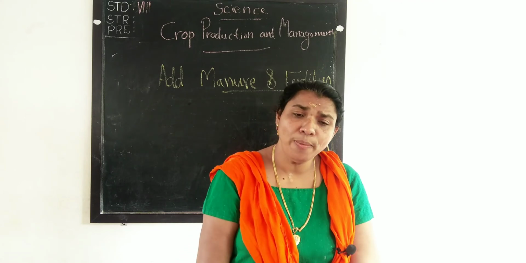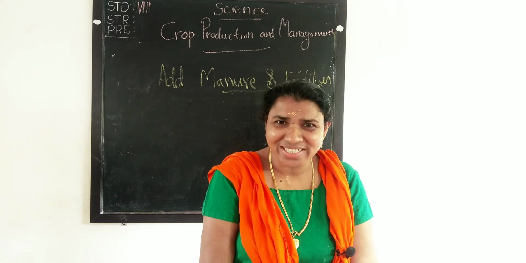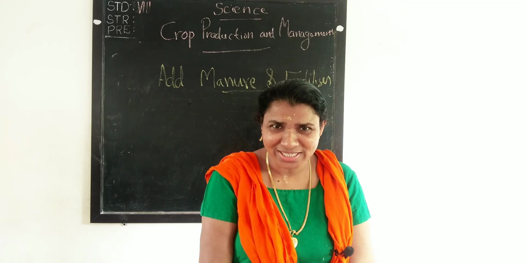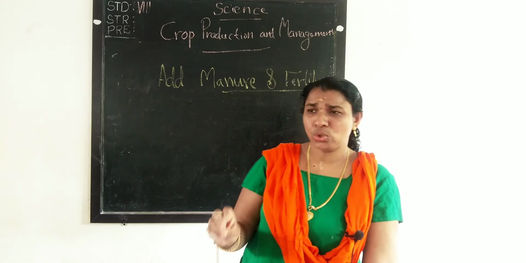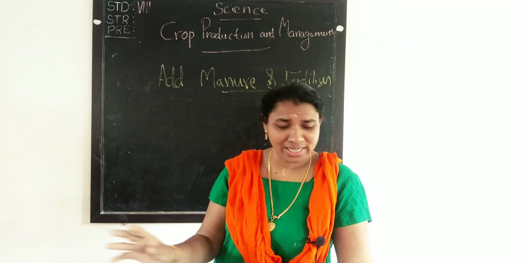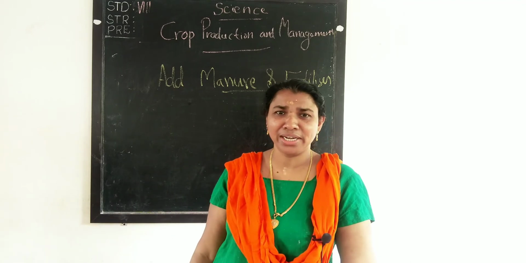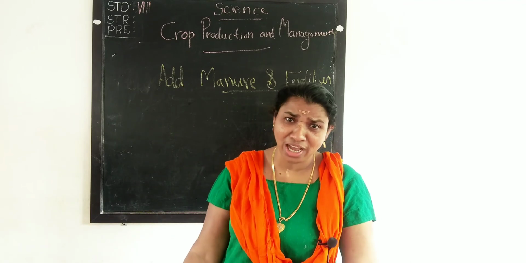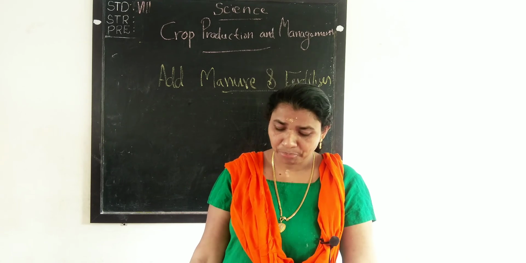Okay. So, you do this activity at home. You understand? 3 glasses, soil, manure, fertilizer, seeds, etc. are needed for that. And send me the pictures.